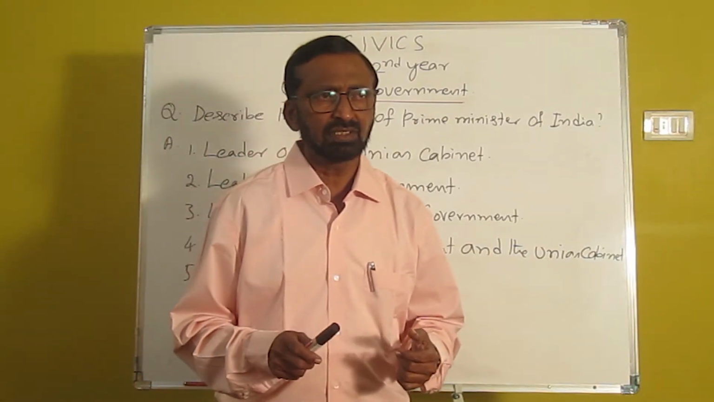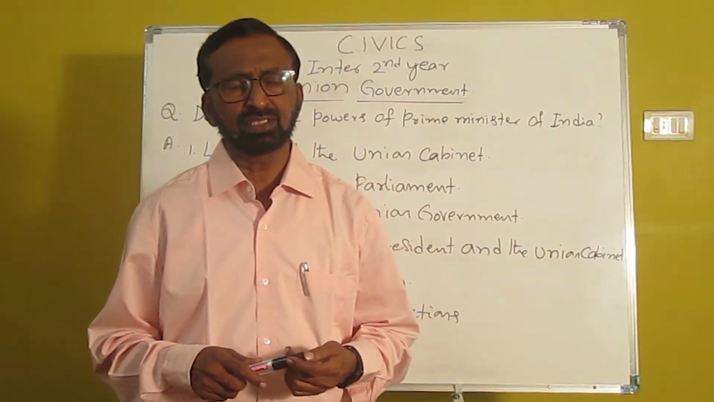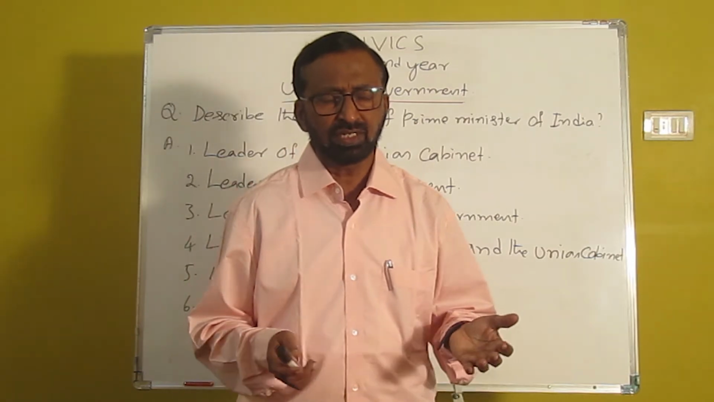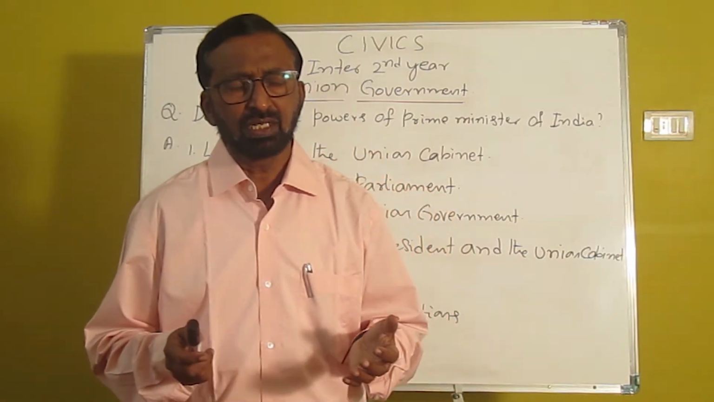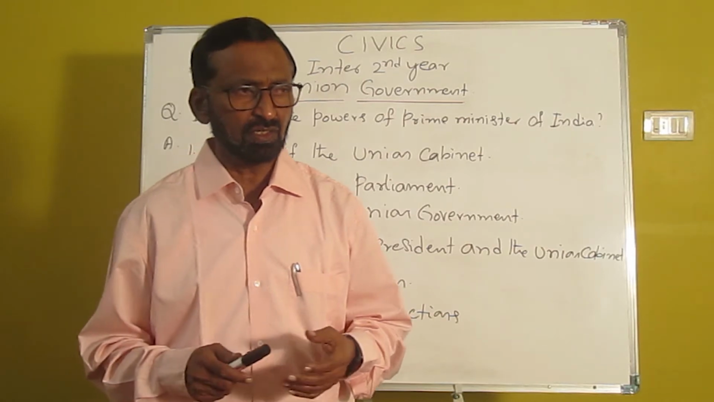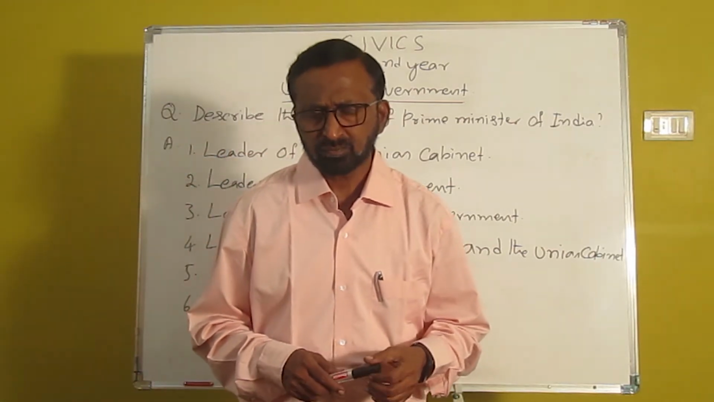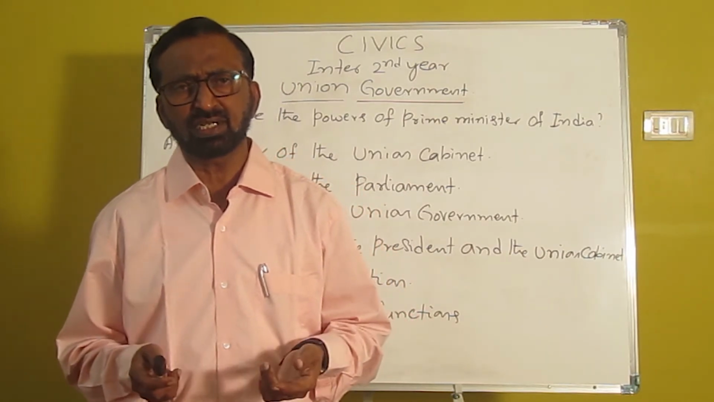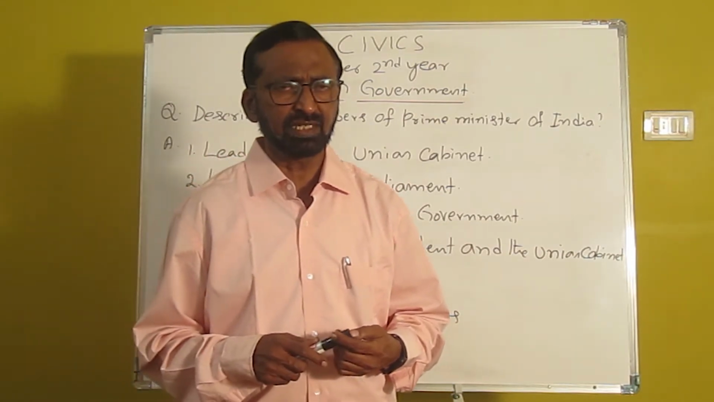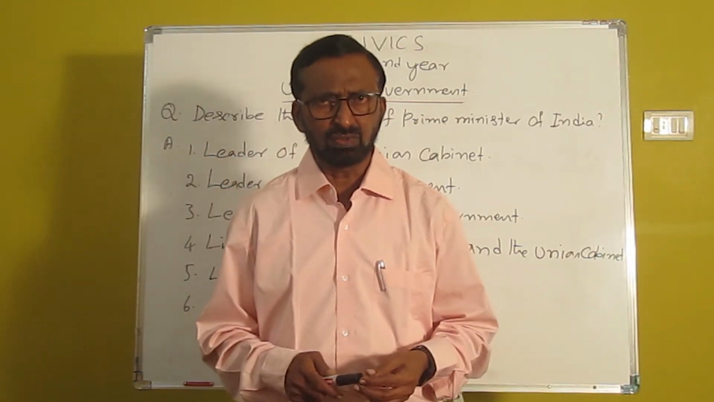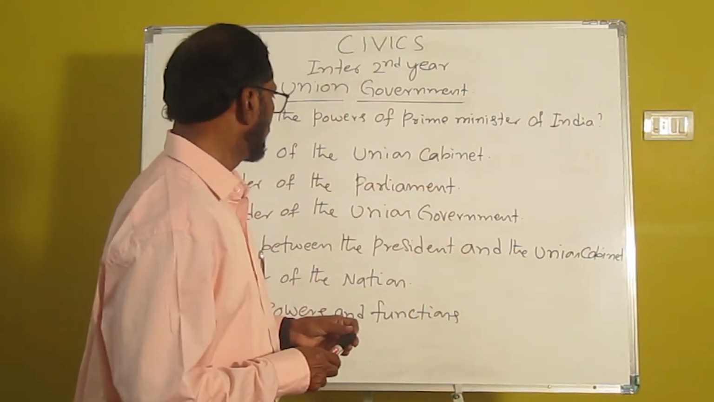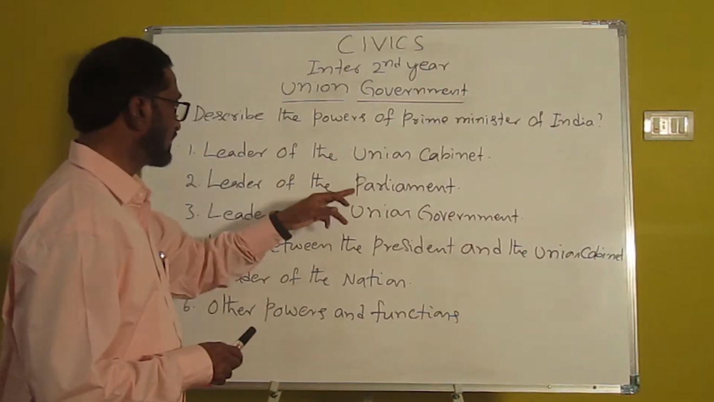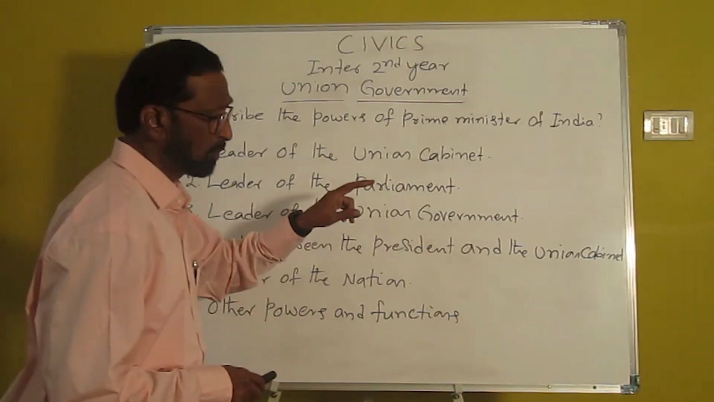Then he also fixes the dates of the meetings of the Parliament. The cabinet decides, headed by the Prime Minister, so he determines the dates of the meetings of the houses. Then the next one is that he decides when the House is to be dissolved. When some situations arise, the Prime Minister will decide when the House is to be dissolved. So these are some of the activities the Prime Minister does as the leader of the Parliament.